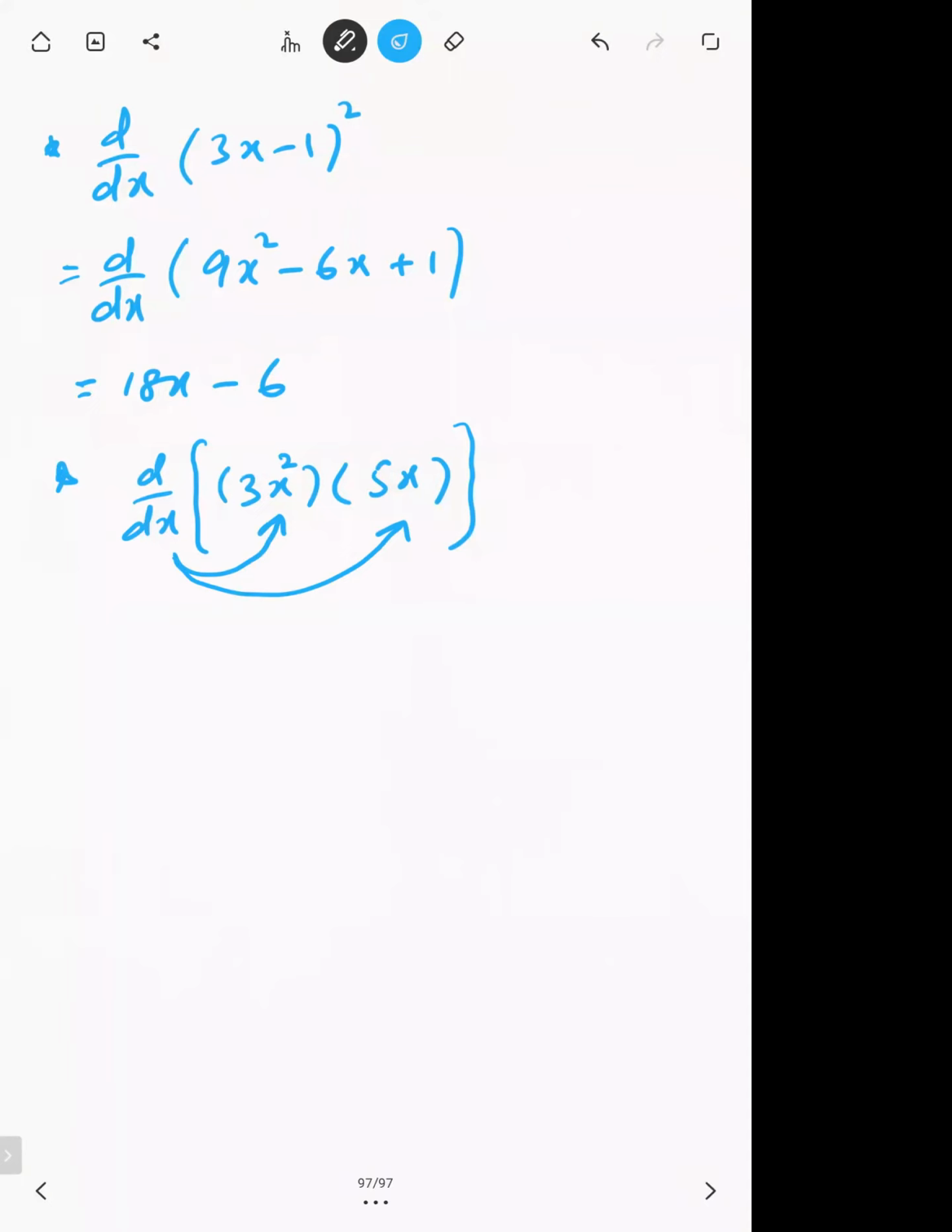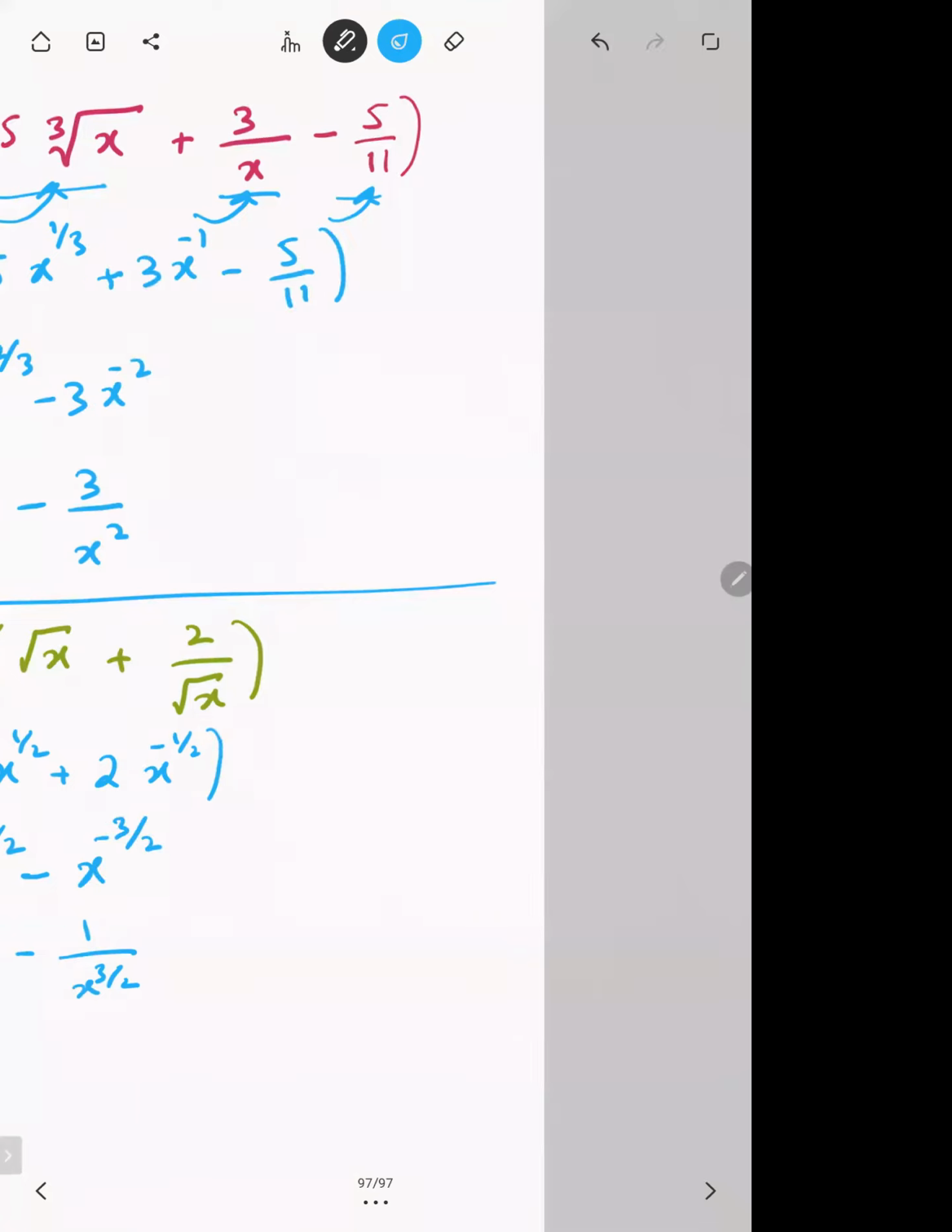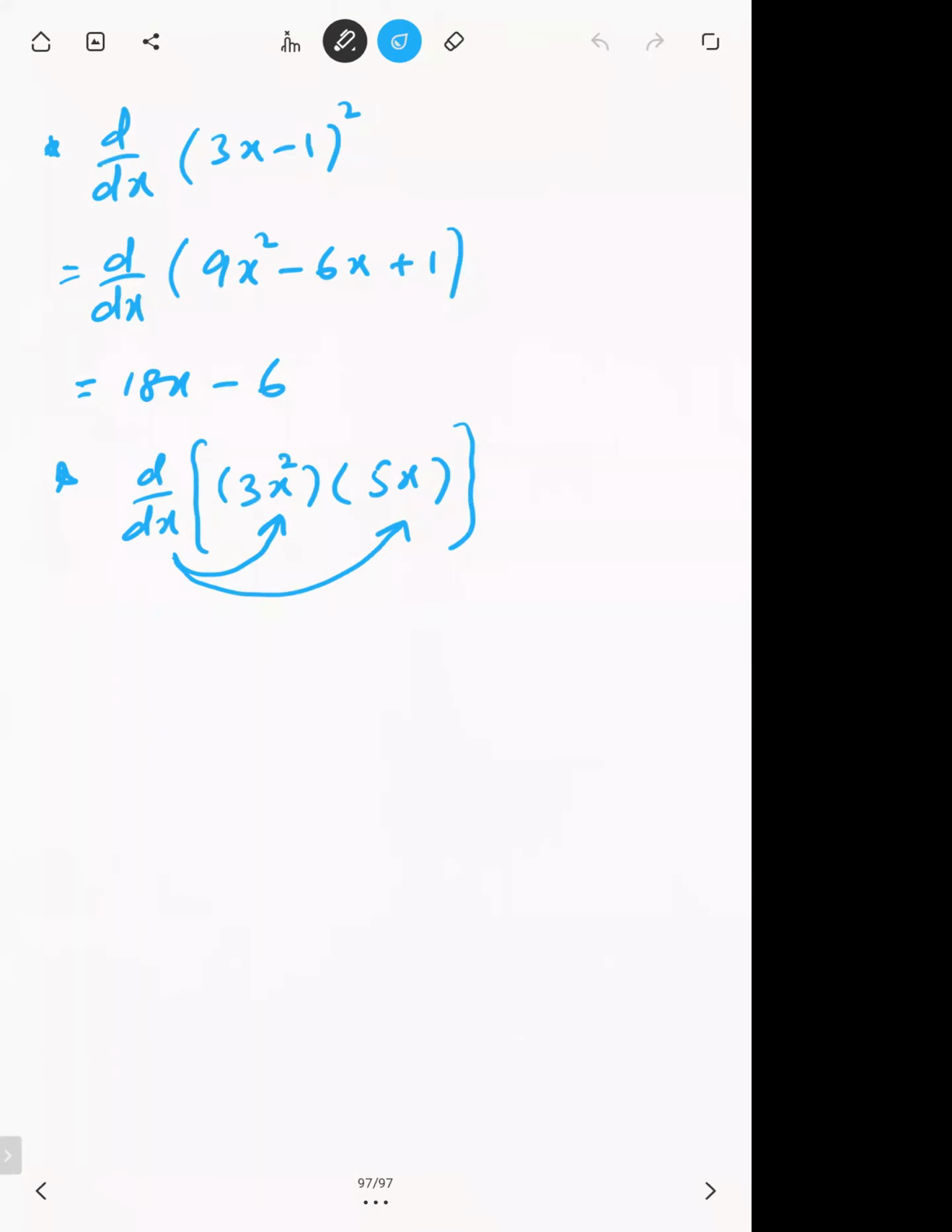If there's a sum or difference, like here, where this was being added and this subtracted, you can differentiate all of them separately. But if they are multiplying, you cannot do that, that you differentiate the first, multiply by the differentiation of the second. So what we have to do here is first multiply inside and then differentiate. We will write d by dx of 3 times 5 is 15 x cube. Now we have multiplied them. Now we can differentiate, and after differentiation we will get 45 x square.